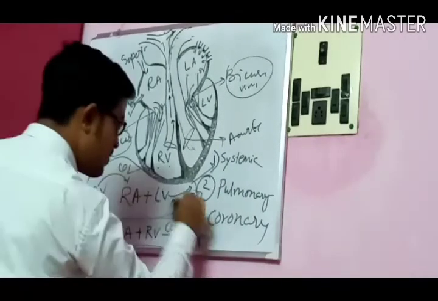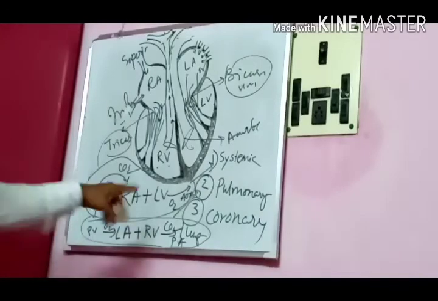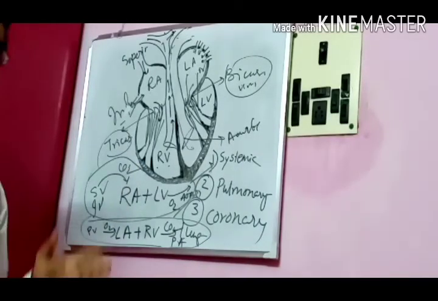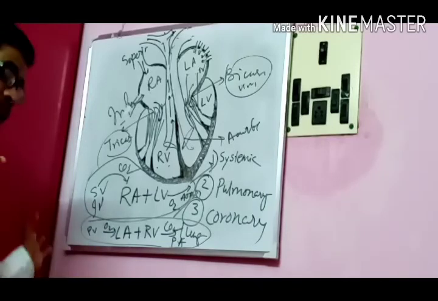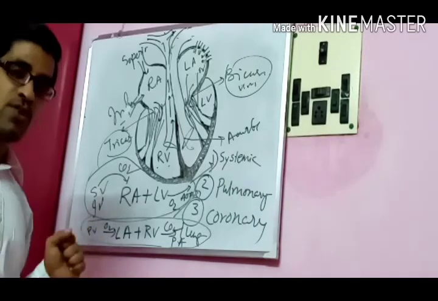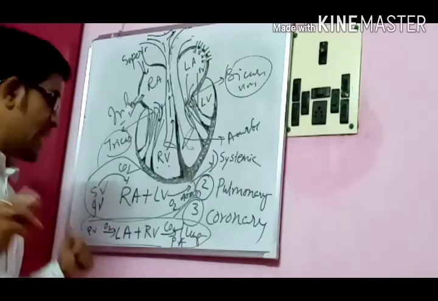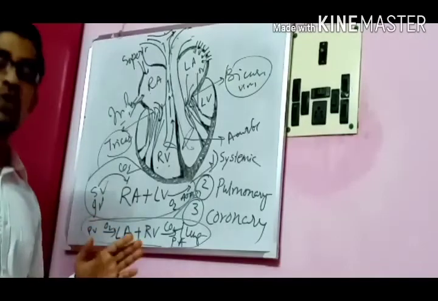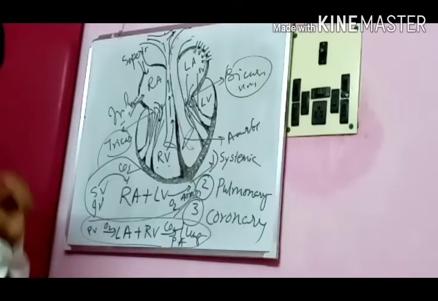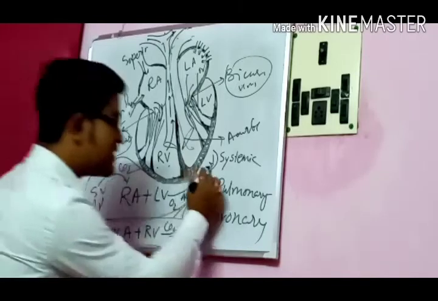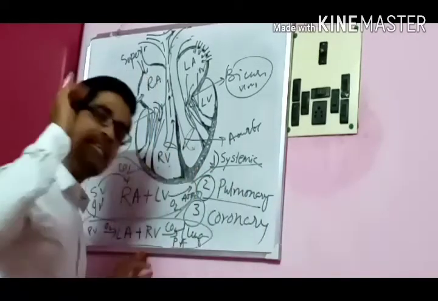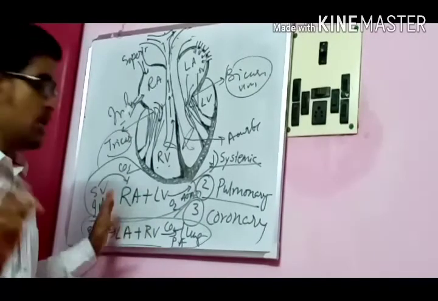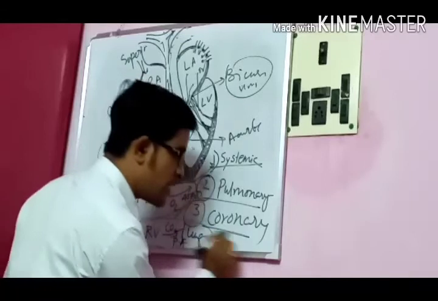So try to remember this: RA plus LV controls the systemic circulation. LA plus RV controls the pulmonary circulation. Clear? Okay. Systemic and pulmonary circulation we have already understood. Now we are going to coronary circulation.